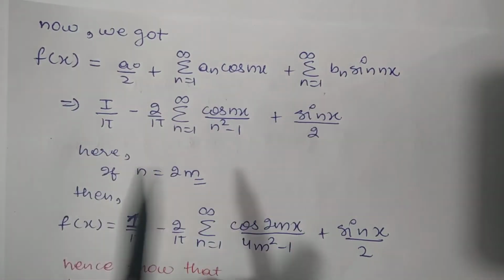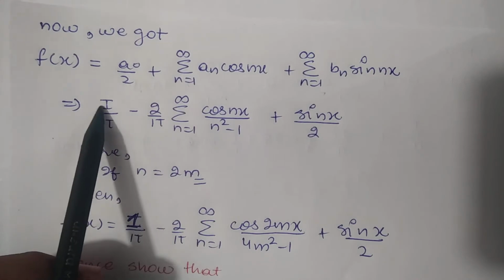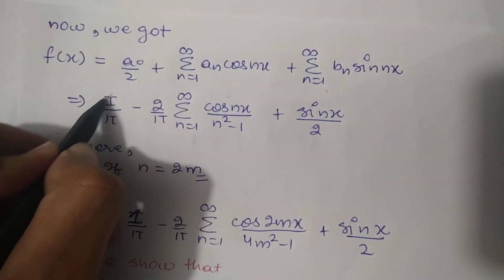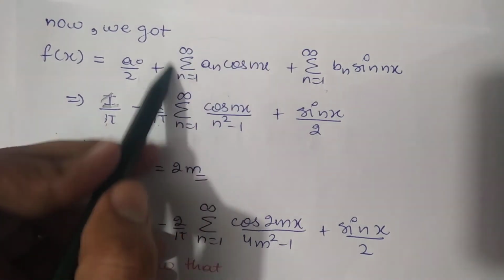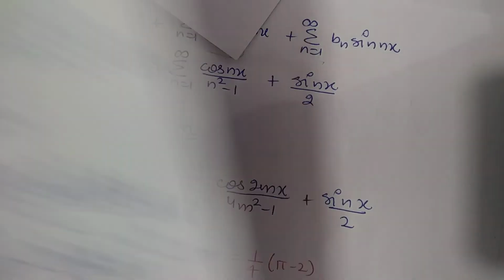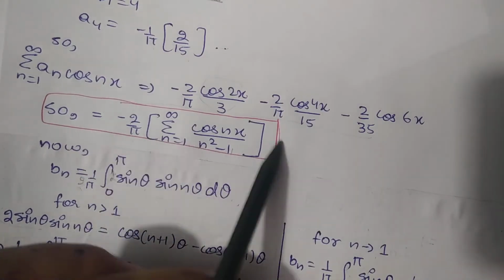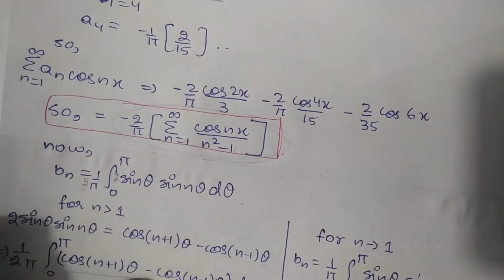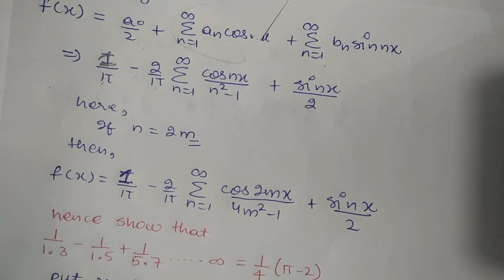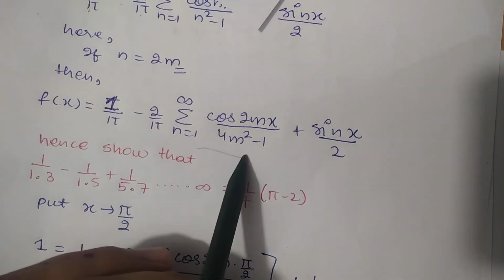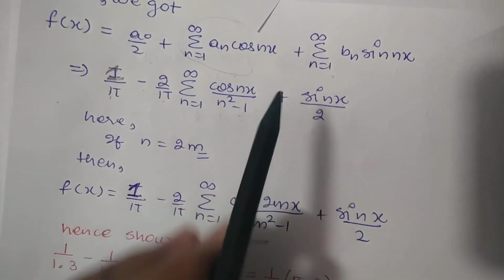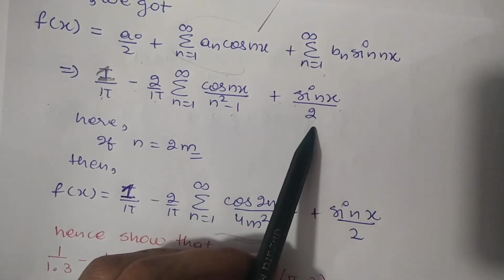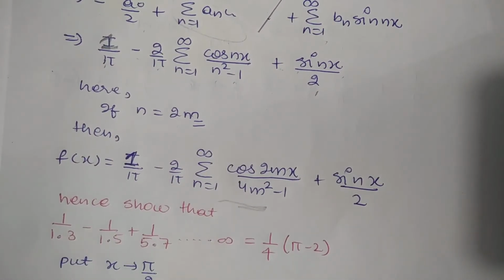This is the formula, and for a naught by 2 we got 1 by 2, that is 1 by pi only, minus 2 by pi, that is for an, as we have discussed in the last page. So an will be this cos nx by n squared minus 1, plus bn is sin x by 2 only.